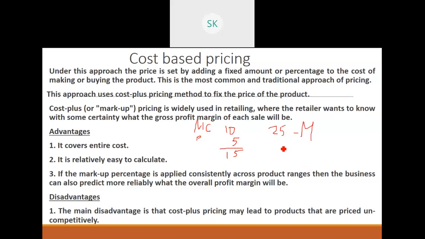All this I'm paying 25 rupees per soap, which means now the total value of my soap is 40 rupees and not 15 rupees. Okay, so I'm not considering any other factors except manufacturing cost. That is the major disadvantage in cost based pricing.